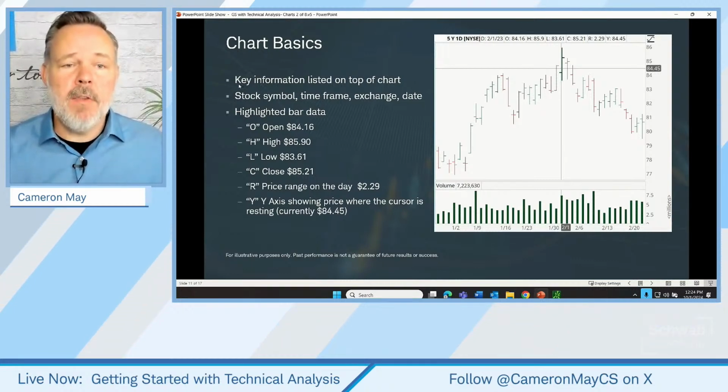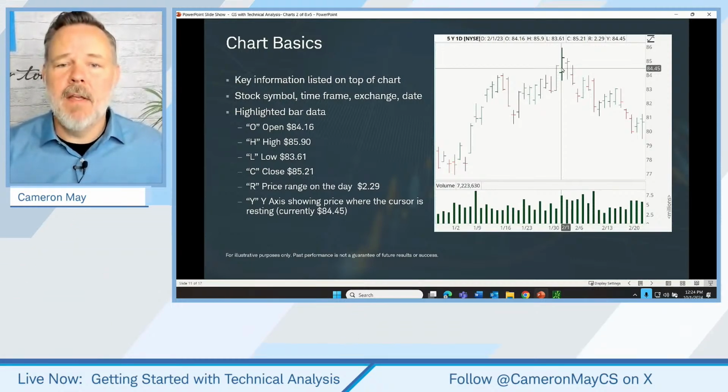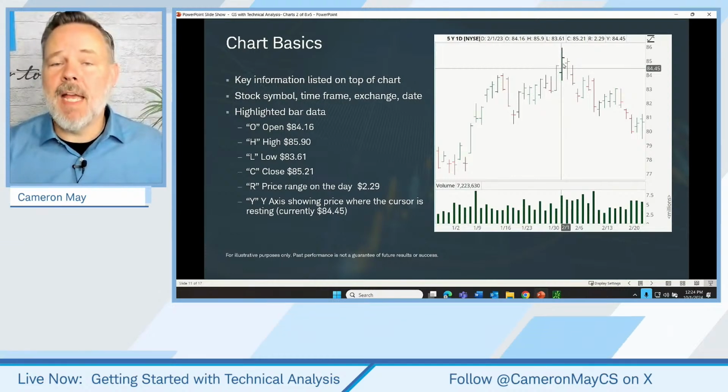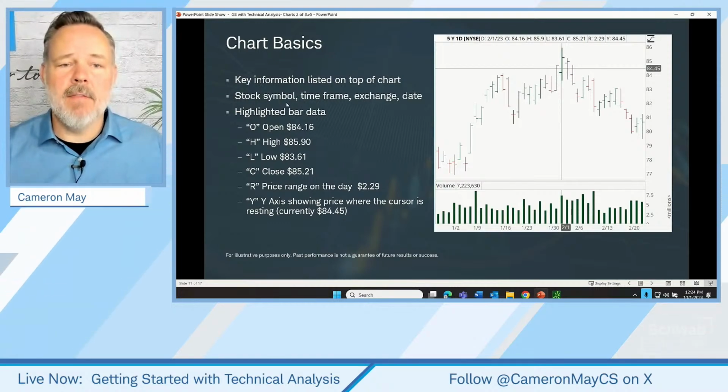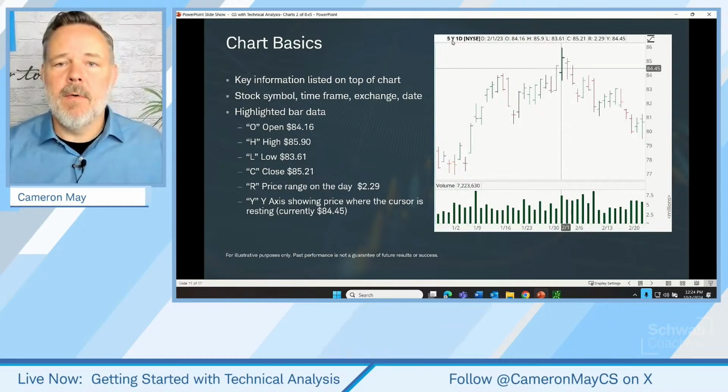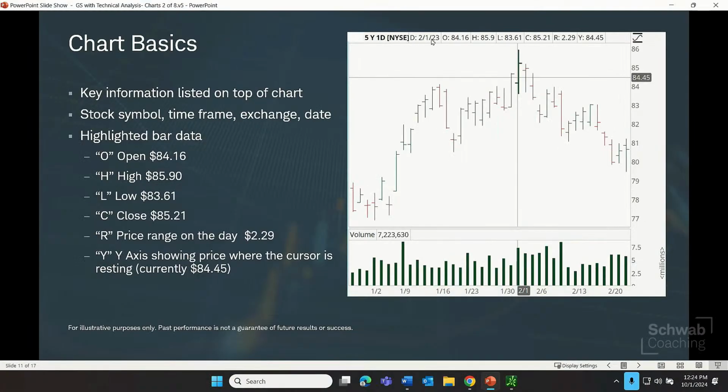First, we should know that there's some key information listed right at the top of the chart. When we hover over any given bar or candle, it's going to tell us this information right up here at the top. It's going to give us the stock symbol, the time frame, the exchange from which the quote is coming, and the date. So we're seeing all of that right up here. Our symbol will be just to the left here. Then we have our time frame, where the quote is coming from, and the date. So in our example graphic here, this was February 1st of 2023.